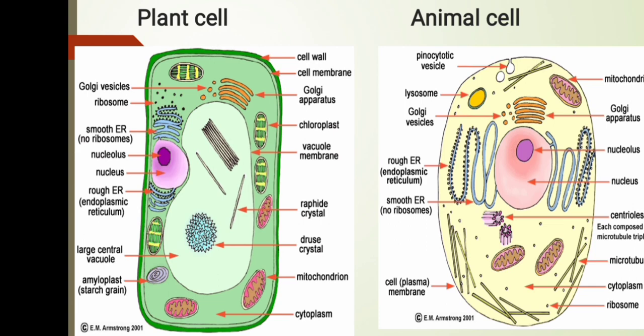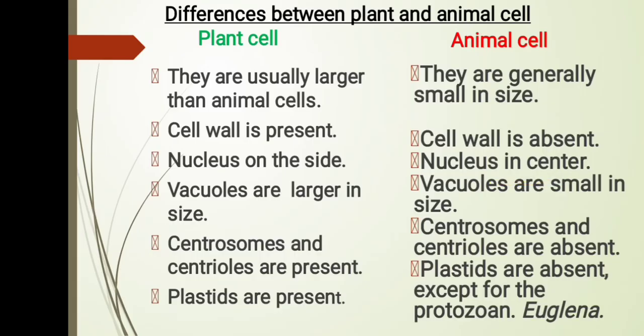We observe the plant cell is larger and the animal cell is smaller, and in the plant cell the middle space, which we call the vacuole, is very large. Plant cells are usually larger than animal cells, which are generally small in size. A cell wall is present in plant cells and absent in animal cells.